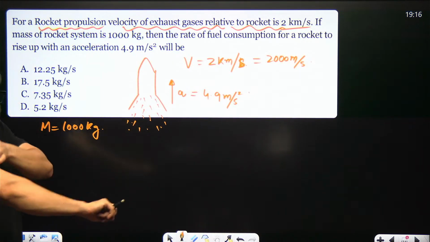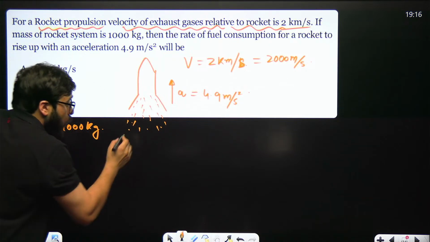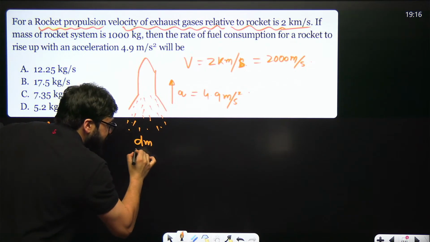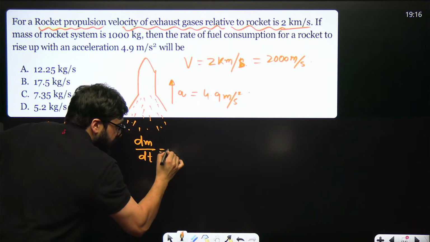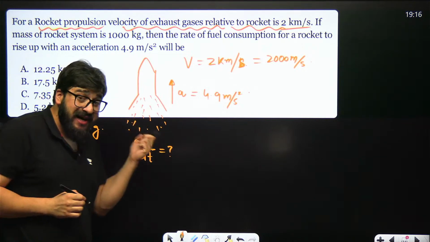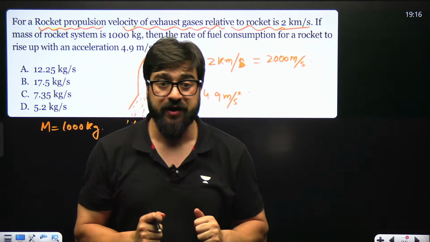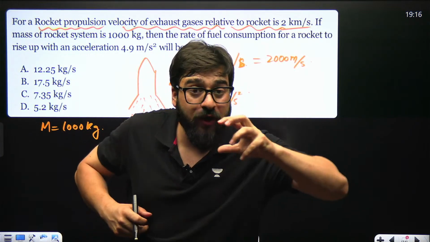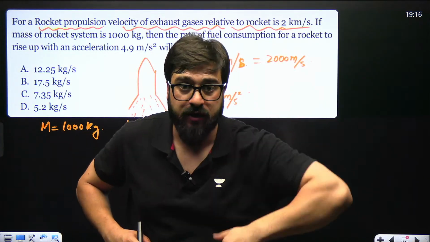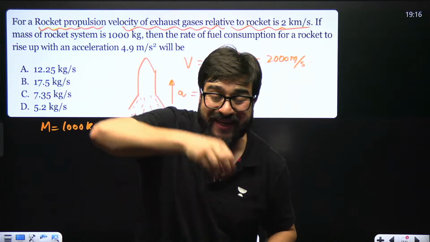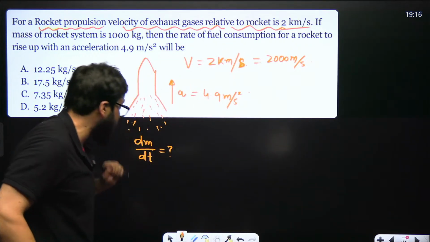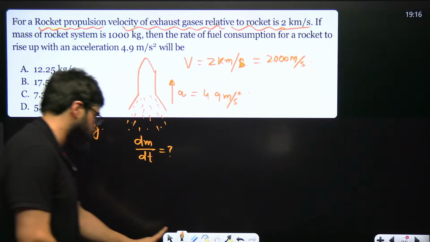Now, my dear friends, in this particular case, what is the value of dm divided by dt? Means with what rate is fuel burning over here? What is the rate of combustion? How fast is the fuel decreasing in this particular case, dm by dt? This is what we are supposed to calculate.